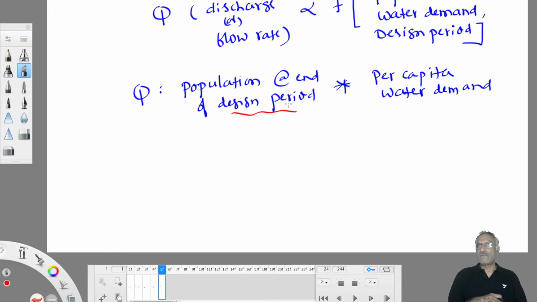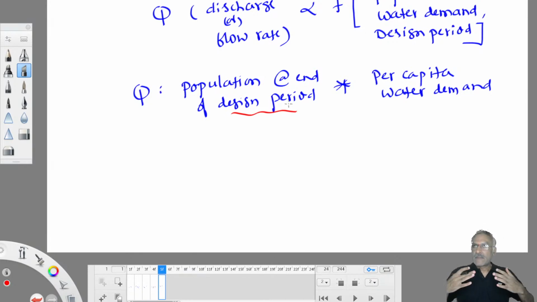It's exactly the same way. We always keep the future in our mind. So design period is nothing but a future period. We don't design for today's population, we design for future population, because a system has got a certain life. Life period of a system is different, design period of a system is different. This design period is nothing but utility period or useful life period.